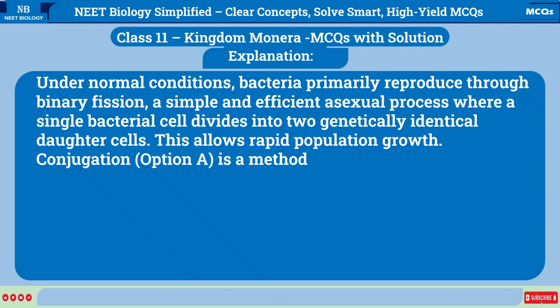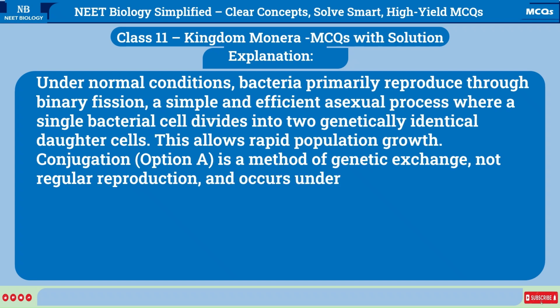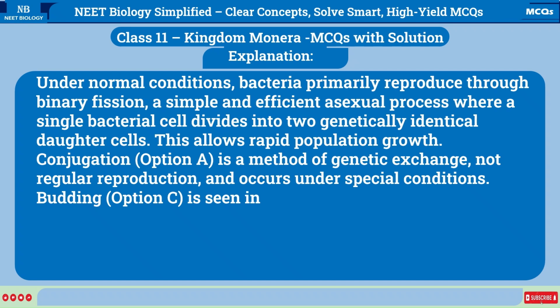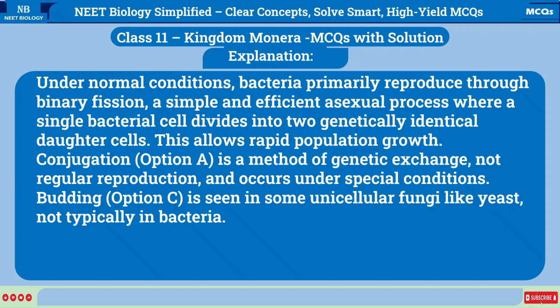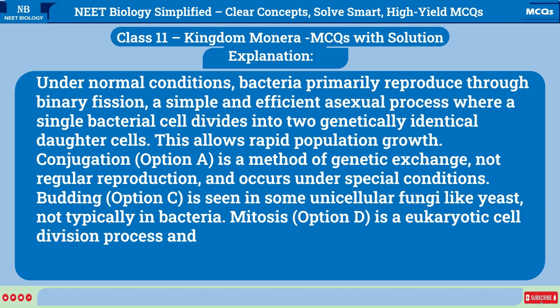Conjugation, option A, is a method of genetic exchange, not regular reproduction, and occurs under special conditions. Budding, option C, is seen in some unicellular fungi like yeast, not typically in bacteria. Mitosis, option D, is a eukaryotic cell division process and does not occur in prokaryotes like bacteria.